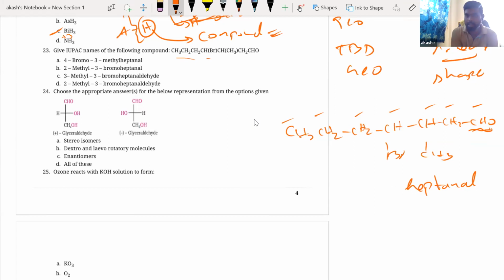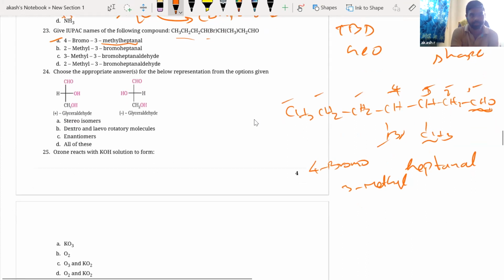Now you understand that I have to start the numbering from this carbon: 1, 2, 3, 4. So in the third carbon atom there is a methyl group, in the fourth carbon atom bromo. So you have to follow alphabetical order. So 4-bromo-3-methylheptanal, right here, option A.